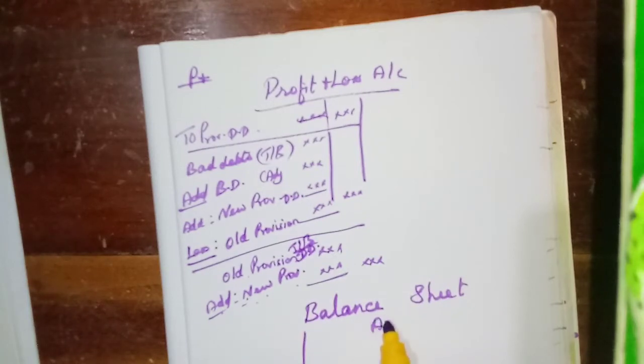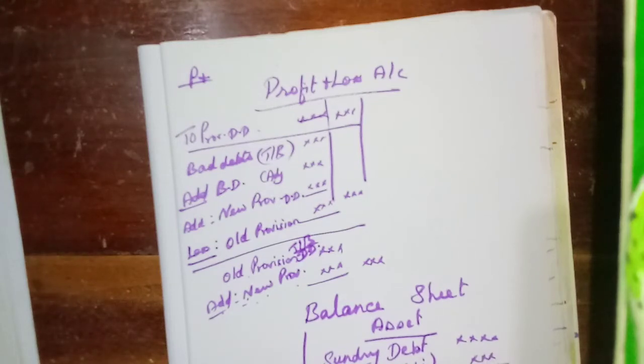On the asset side, sundry debtors. First we will write that amount. Then we have to deduct the bad debt that is given in the adjustment. That one we have to reduce first.